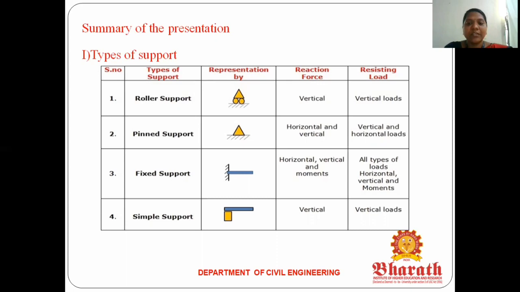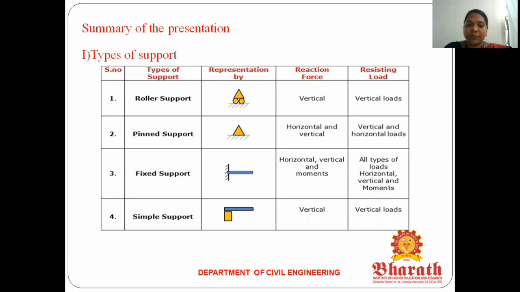If you have a pinned support, it allows movement in the horizontal and vertical directions, but it doesn't allow rotation, the moment is not allowed. Okay, that is a pinned support. The third one is a fixed support. A fixed support does not allow movement in the horizontal direction, the vertical direction, or rotation. Okay, so that is a fixed support.